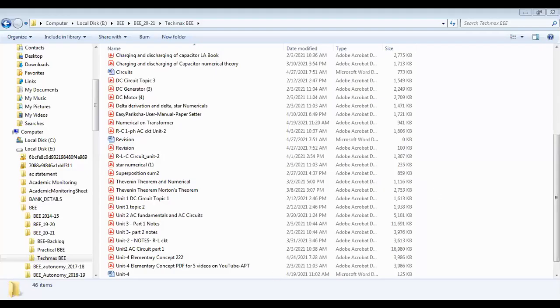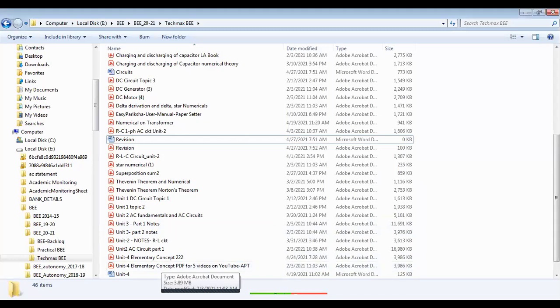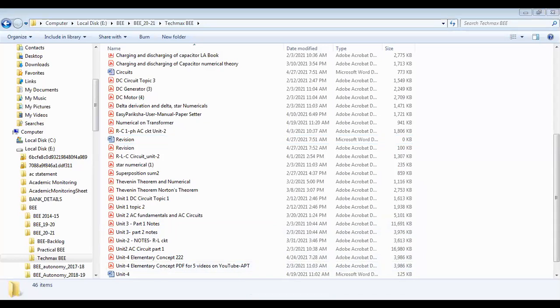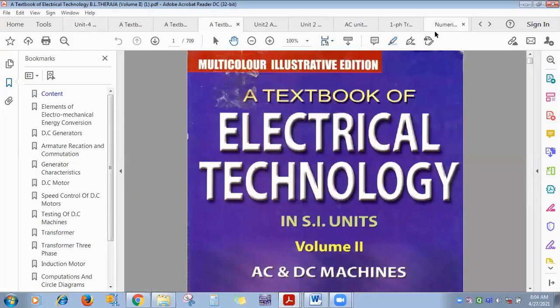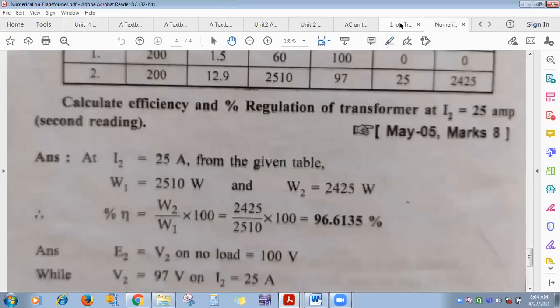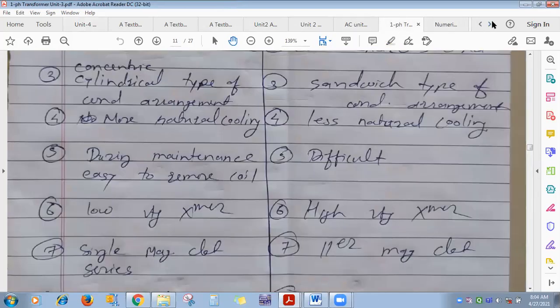Okay, so in the 4th unit, what we have learned is star delta and work, power, energy. So first of all, work, power, energy. Here, see, for work, power, energy, today morning I shared with all of you that